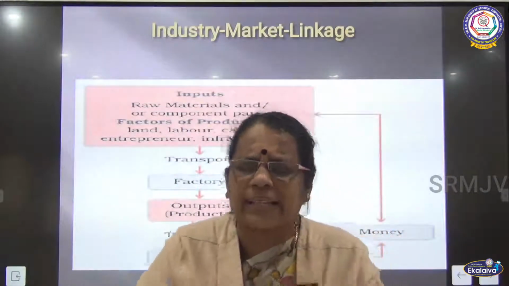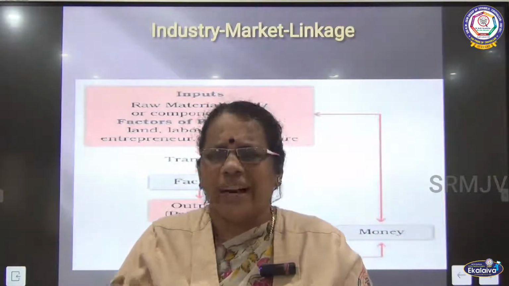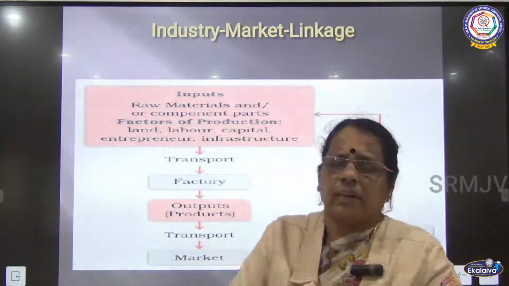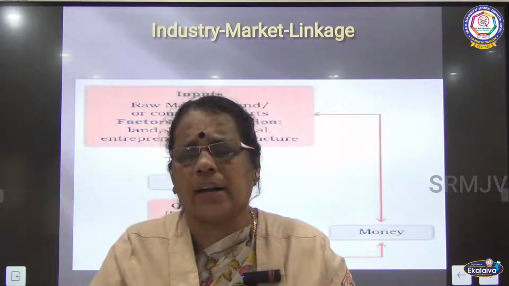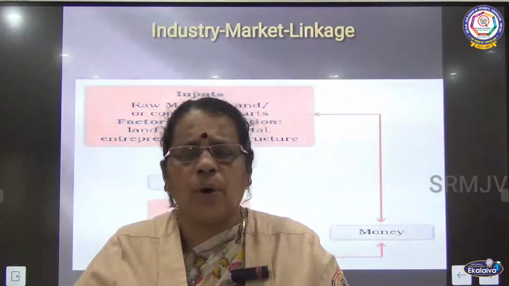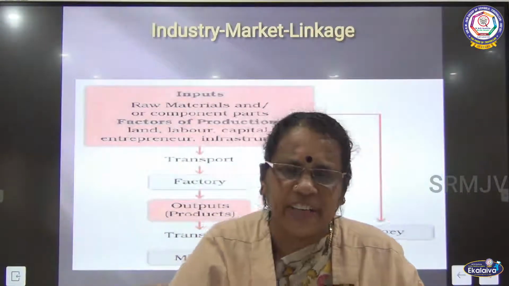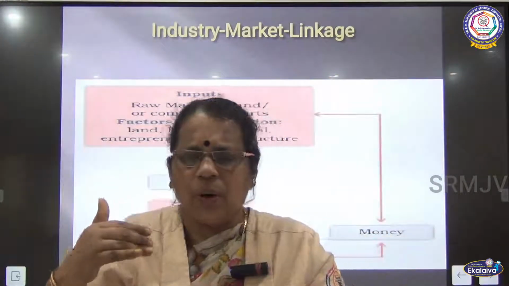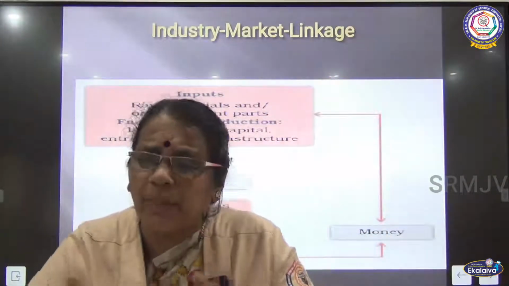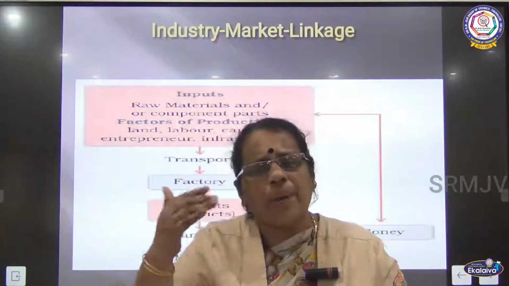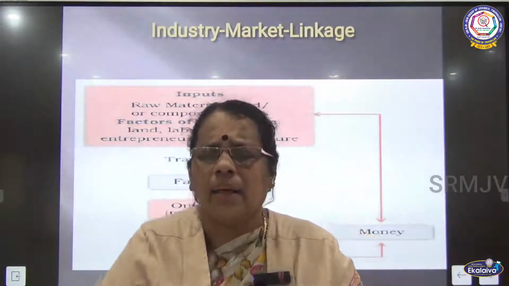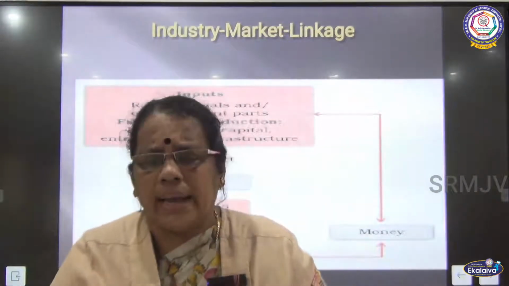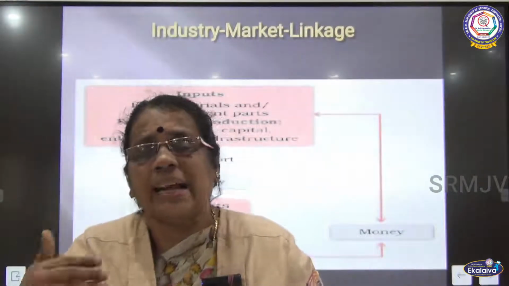When these finished products reach the market and are sold, they will be getting profit. That is money in the form of profit, is it not? So once again, this profit is invested in the industry. So it is a chain activity. What are the inputs we need here? Apart from land, I need raw material, capital investment, cheap labor facilities, an entrepreneur as well as other infrastructure.